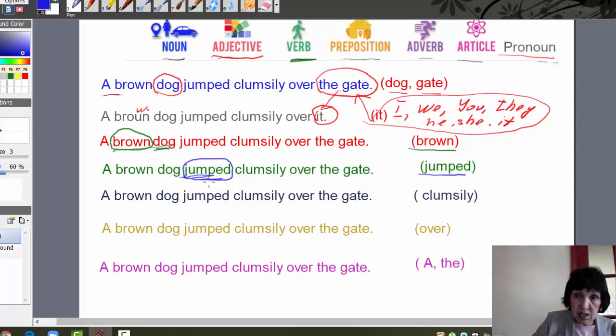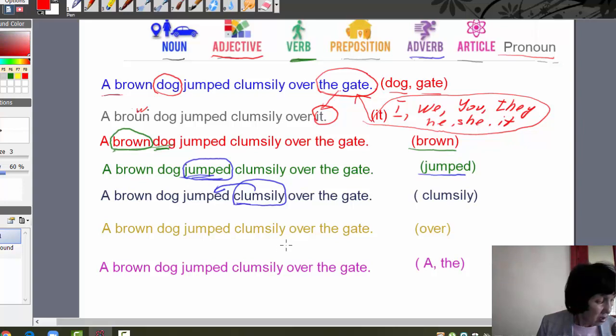And what about the adverb? Where is the adverb here? An adverb describes how the dog jumped. The adverb here is clumsily. How jumped? The dog jumped clumsily, not quickly or nervously. It jumped clumsily.